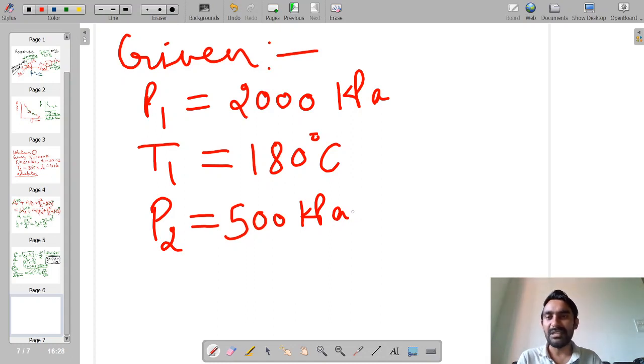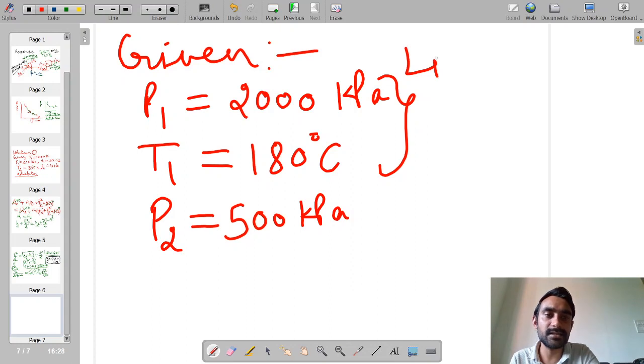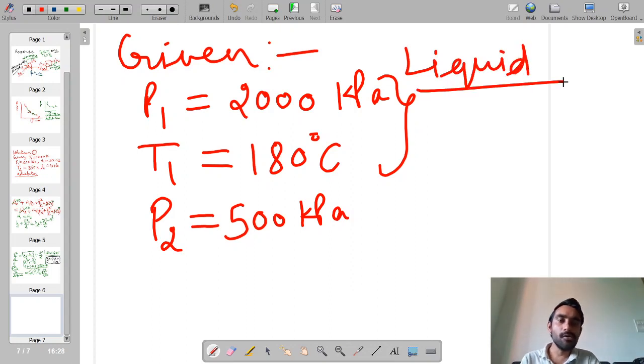Now it is very important to first determine the initial state of the water. It is mentioned in the question that the water at the initial stage is a liquid. Liquid can exist either in a saturated state or in a subcooled or compressed state. So let us first identify the state of water at the initial condition.